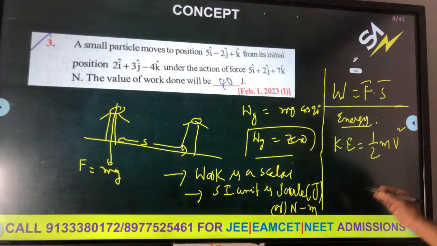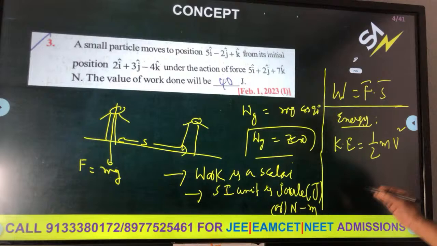Similarly, in electrostatics, charges and fields, we get electric potential energy. For basics I am telling only this one. How will you calculate electric potential energy? By work done. Work done is charge into potential.